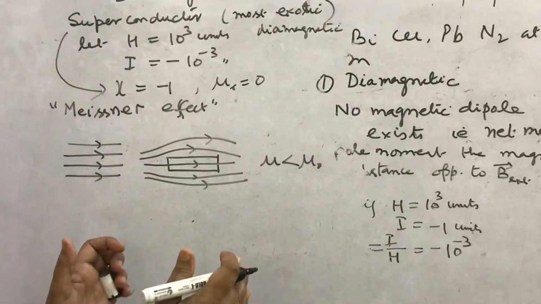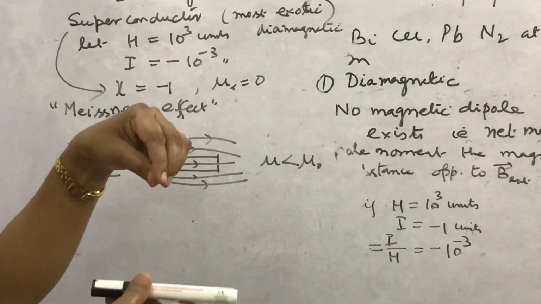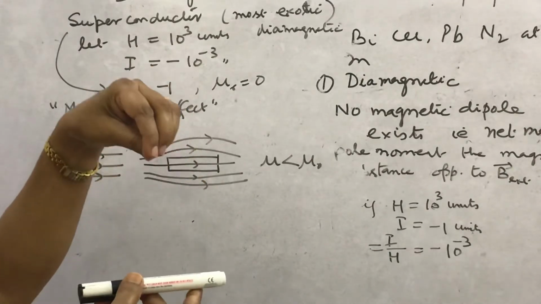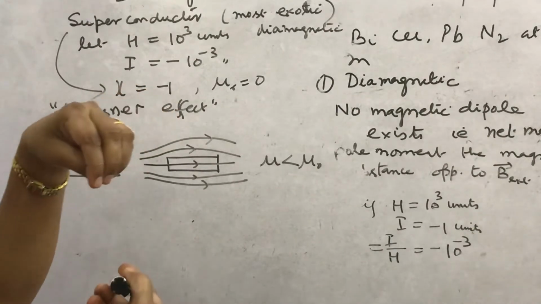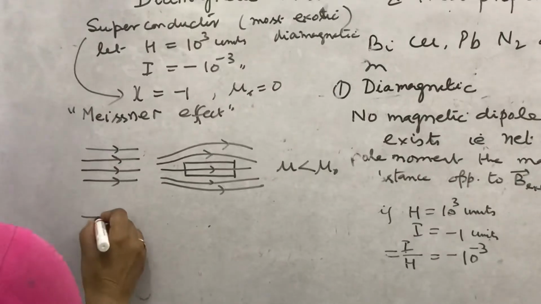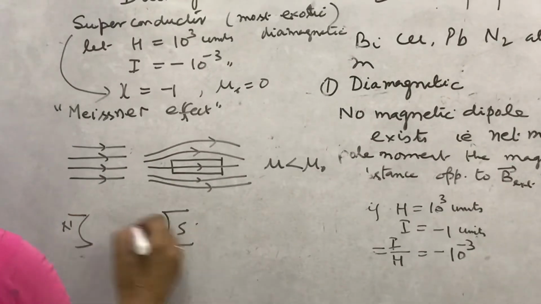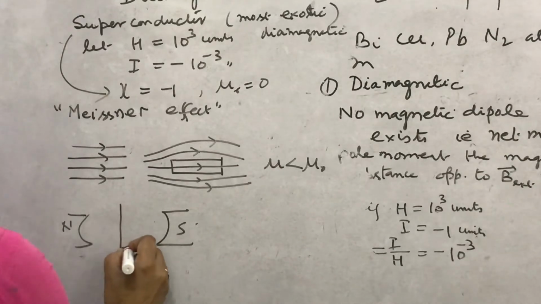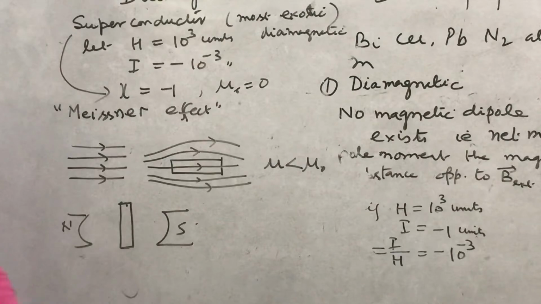In non-uniform magnetic fields, suppose a rod of diamagnetic substance is suspended, what happens? It becomes perpendicular to the magnetic field. So, if the rod is suspended and magnetic field is applied, then the diamagnetic rod becomes perpendicular to the applied magnetic field.